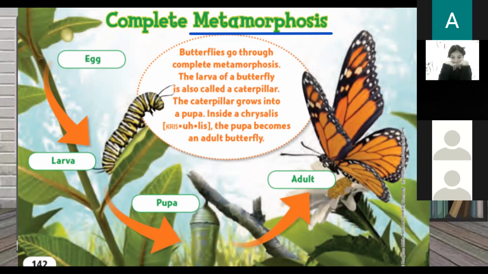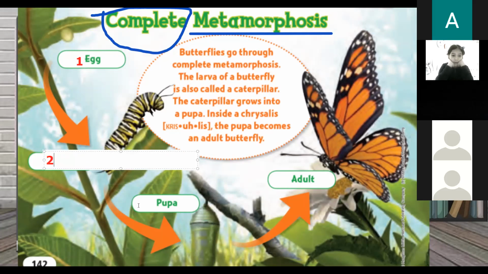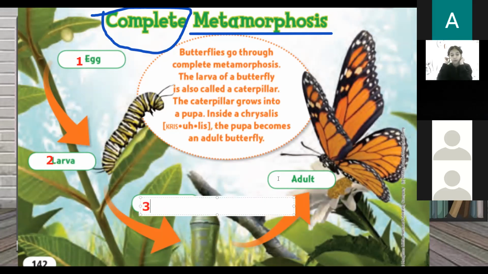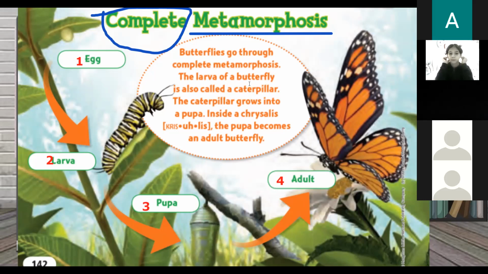What do I mean by complete metamorphosis? What do you think? Why is this life cycle a complete metamorphosis? Because it has how many stages? Let's count together. Egg is number 1. Larva is number 2. Pupa is number 3. And adult is number 4. So how many stages in a butterfly life cycle? 4. If it's 4 stages, definitely it's a complete metamorphosis.